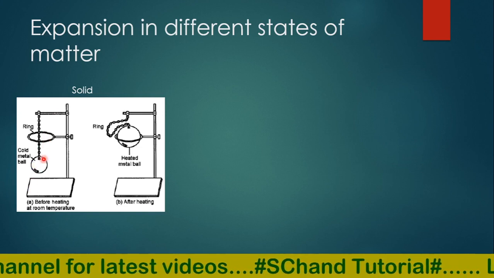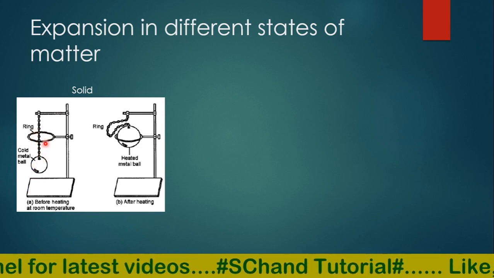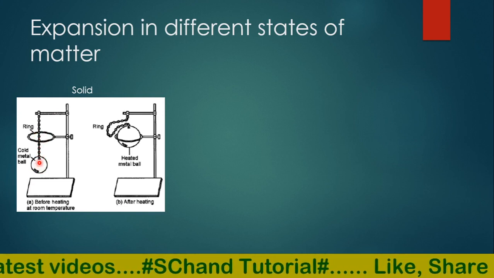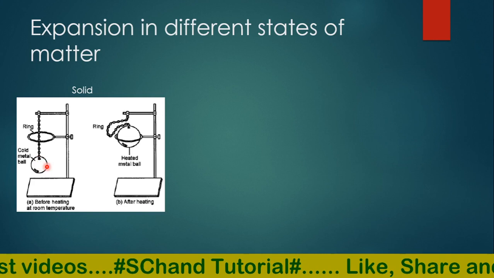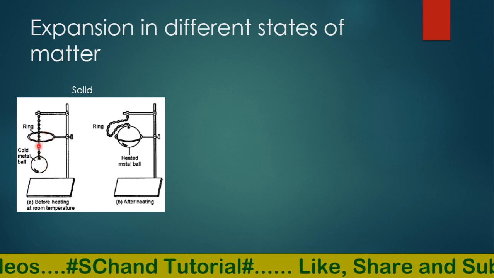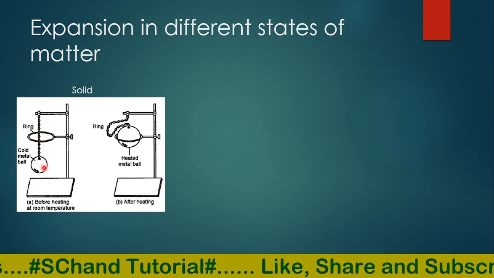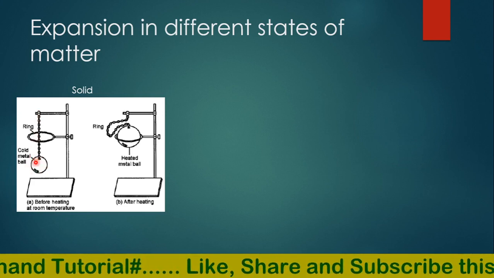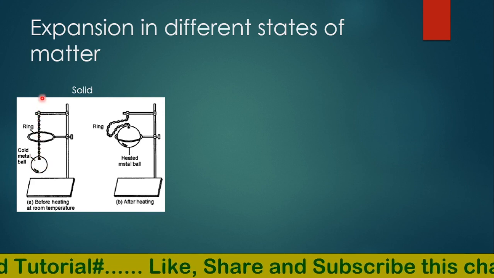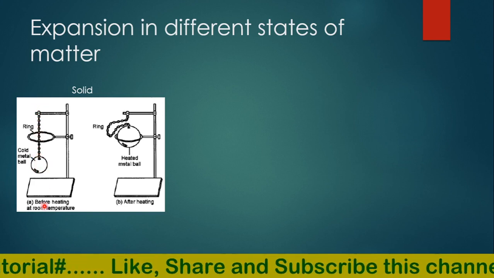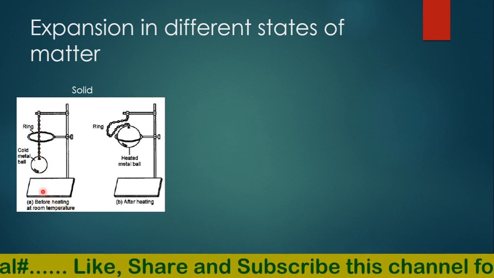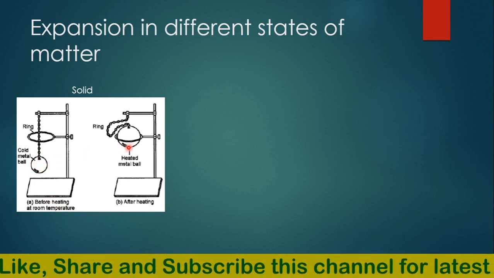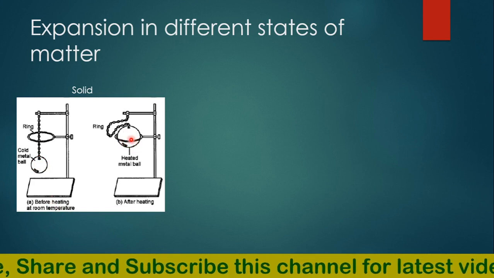Here, if you take one ring and one strand and hang a metal ball, and the diameter is almost equal, the ball has slightly less diameter as compared to this ring, so that it can easily pass through this ring. Firstly, when the ball is cool, before heating, at room temperature, you will see this ball will easily pass through this ring.